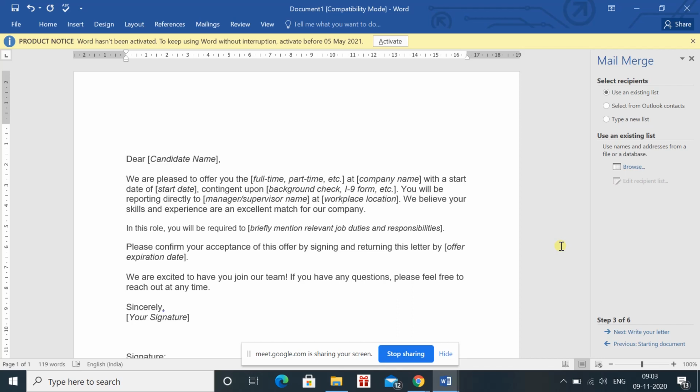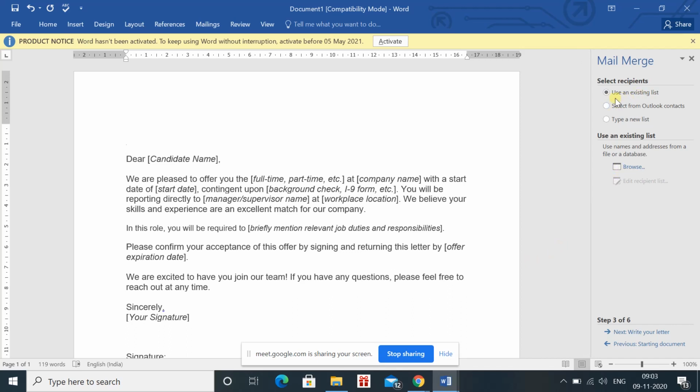Or if you want to type a new list, then you can type the new list also. But in my case, I'm using the first one only, using an existing list. Whenever you are preparing the mail merge, you have to create the Excel sheet before using the mail merge steps. So I have already created an Excel sheet for this particular mail merge.